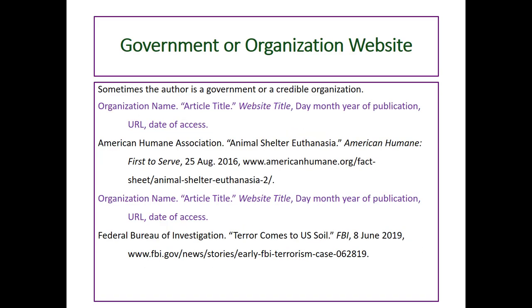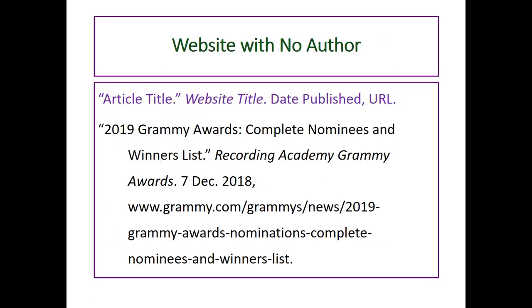Some sources will not include a specific author. If the source is from the government or a credible organization, the organization's name belongs in the author position. Do not abbreviate because acronyms can be vague or confusing. Organizations and government are cited just like a regular website. In some cases, you cannot credit a specific person or organization. In that case, your works cited entry will simply begin with the article title.